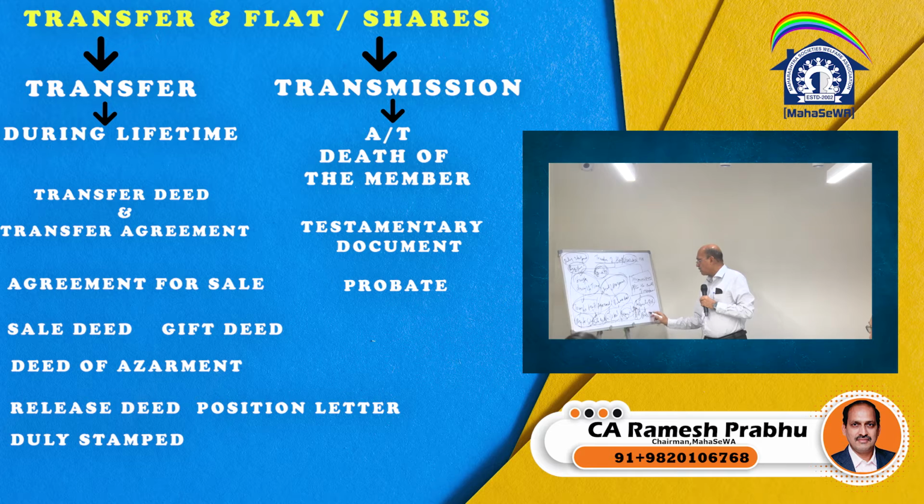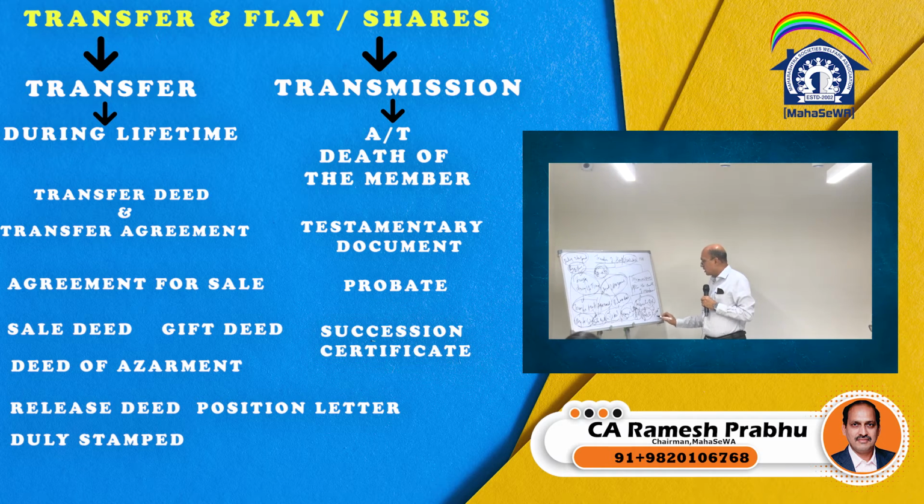What is probate? Probate is nothing but certifying the last will of the deceased person, which indicates to whom the property should be transferred. So the probate will be made. After the probate is made, if there is an executor, that executor will execute a transfer deed in favor of the beneficiary. There can be another also, that is called succession certificate.